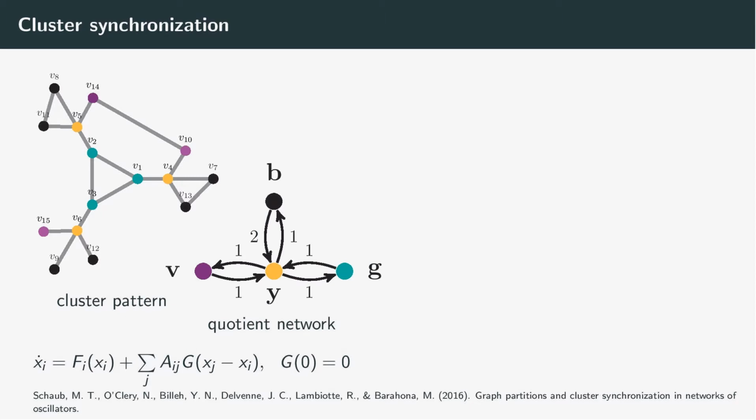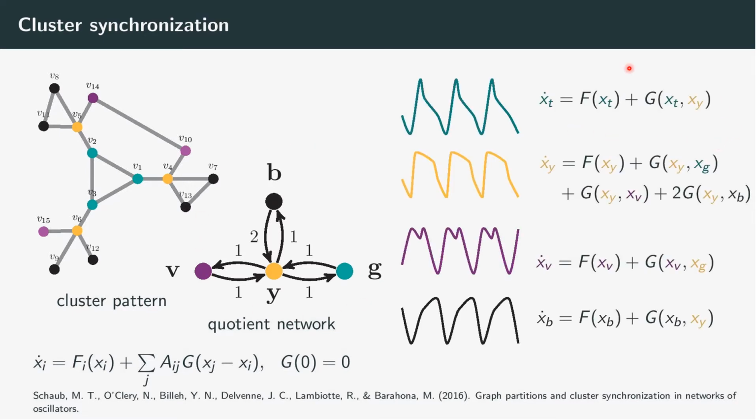The effective interactions between different clusters can be represented by the quotient network, as shown in this figure. The effective dynamics of each cluster is contained in the system of ordinary differential equations, and these ordinary differential equations define the synchronization manifold of this cluster synchronization state.